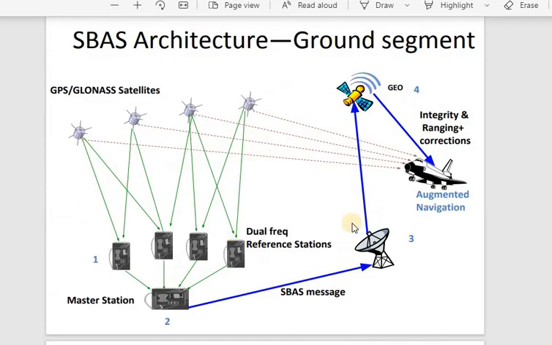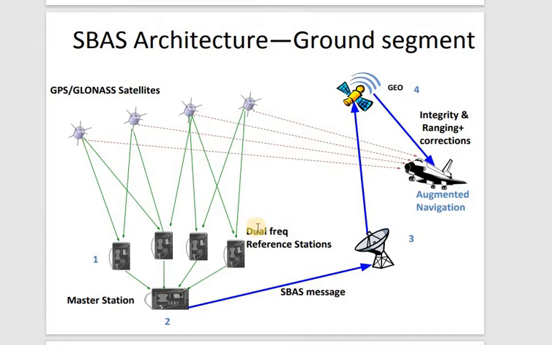See, I have taken you to the SBAS architecture, where you had only one geostationary satellite, only one uplink station, 4 reference stations, and 1 master station. The GPS satellites are the same 24 constellation, out of which we are using 4. This is the user segment. This was the architecture of your SBAS.